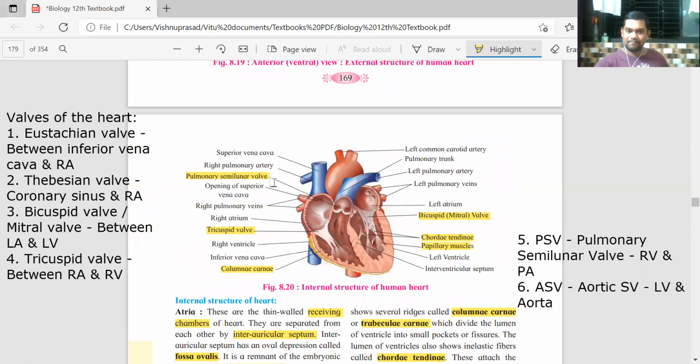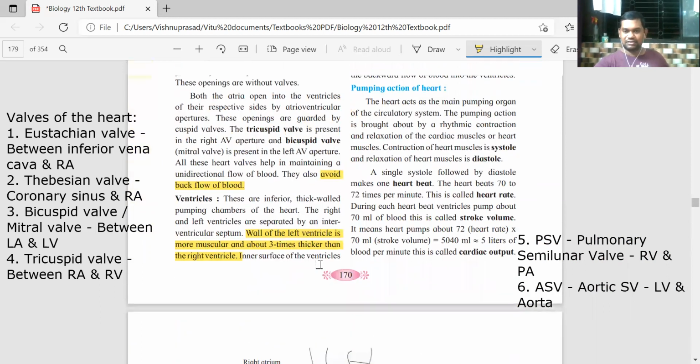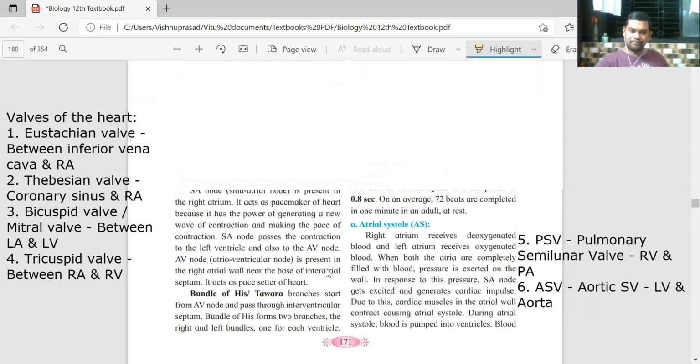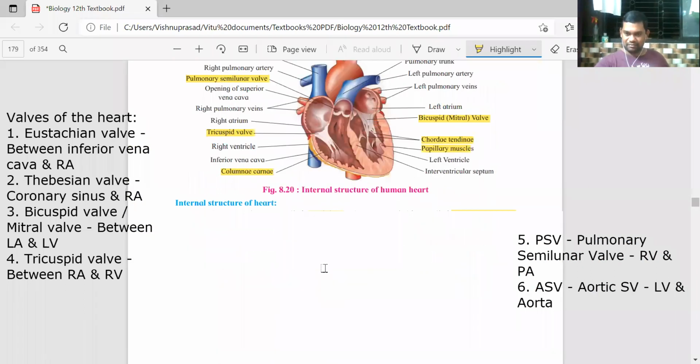See this. See where it is pointing. It is like a half moon shape. You can see. इसलिए उसका नाम है semilunar. That is the pulmonary semilunar valve. Any doubt till here? No doubt. Internal structure of the heart, all these words, their location, the structure, the function, everything is clear properly. So the structure of the heart is completely done.